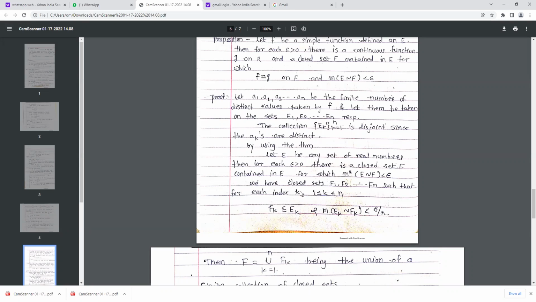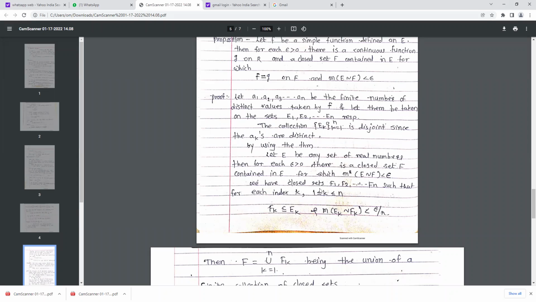That means E is a measurable set of real numbers, and for any epsilon greater than 0 there exists a closed set F contained in E satisfying the condition that the measure of E minus F is less than epsilon.